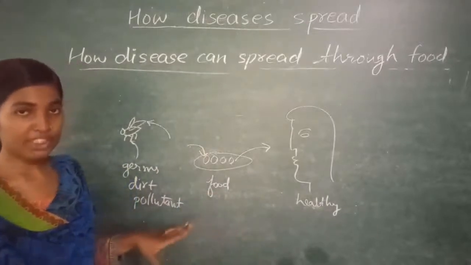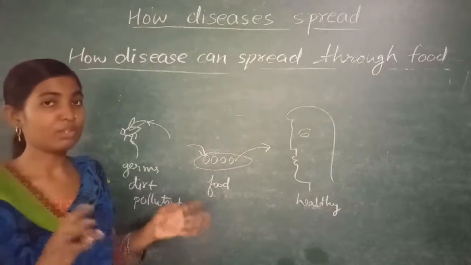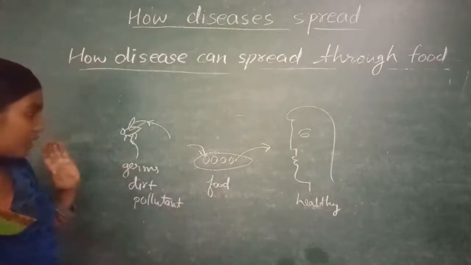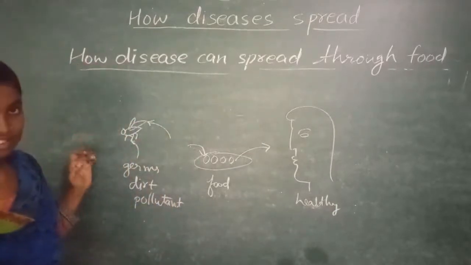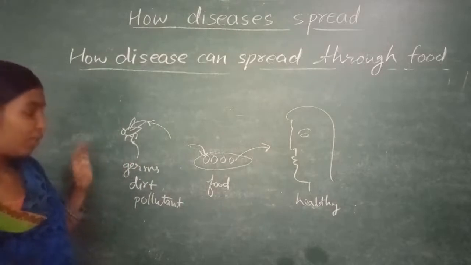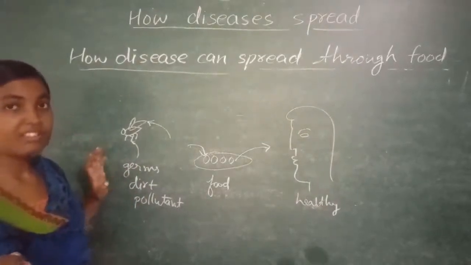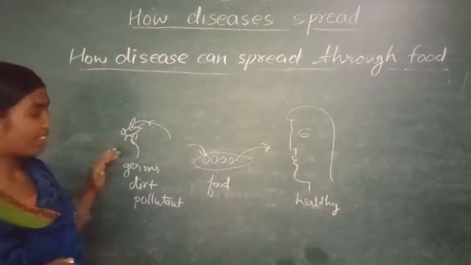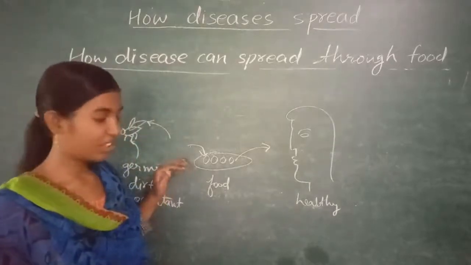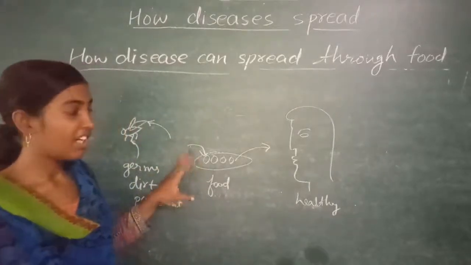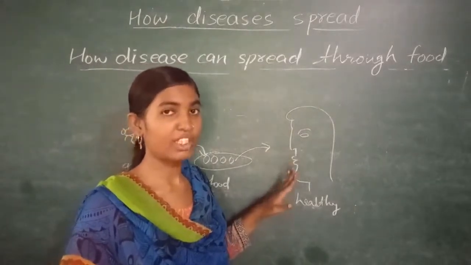That's why we should not eat uncovered food, and we should keep our surroundings clean. We should always keep our food covered, free from houseflies and other insects like cockroaches also. Cockroaches do the same thing. They go here and there, the germs or pollutants stick over their body, and then when they come into contact with food, they leave their dirt over this food. And when a healthy person takes up this food, he will get diseases like typhoid and jaundice.